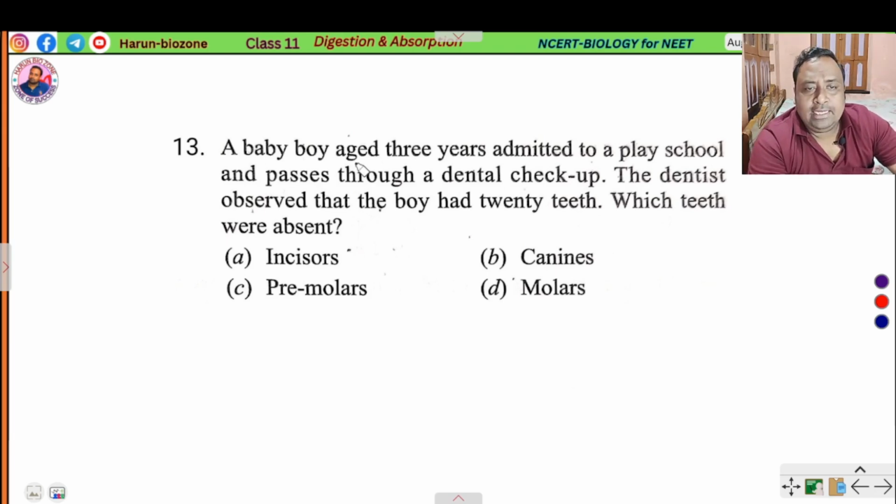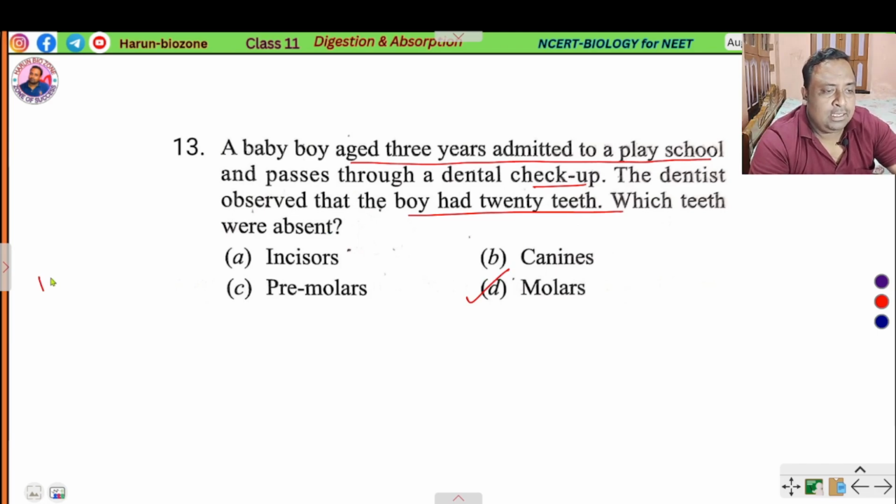A baby boy aged 3 years is admitted to a play school and goes through a dental checkup. The dentist observed that the boy had 20 teeth. Which teeth are absent? Here the molar teeth are absent. In a child, there are incisor 2, canine 1, premolar 2 and premolar 2. Molar is absent.